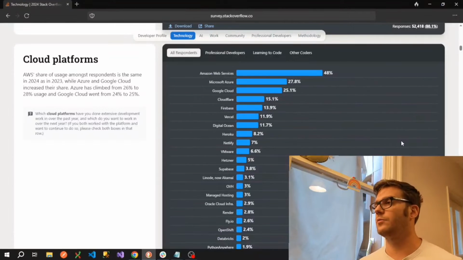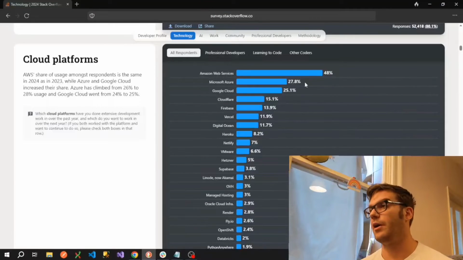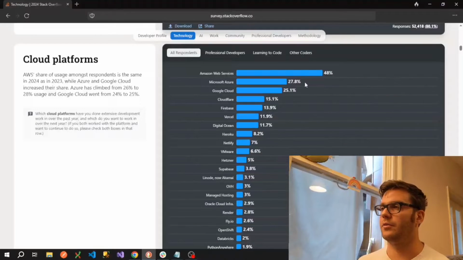So in terms of cloud platforms, Amazon Web Services seems to be at the top here, Microsoft Azure and Google Cloud. So these top 3 are no surprise at all, really, although the discrepancy between them is, to me. I do work in the Microsoft space, but with my experience being a .NET developer, almost everyone that I know is using Microsoft Azure. So I guess there's slight availability bias there. But either way, Google Cloud and Cloudflare and Firebase are after that. And then it really drops off after that.